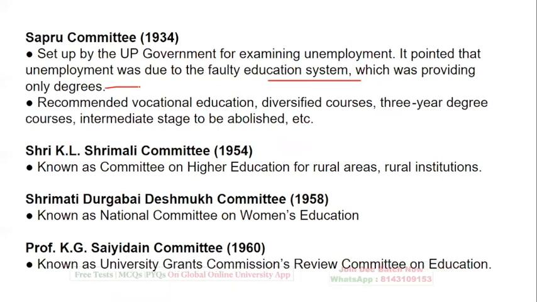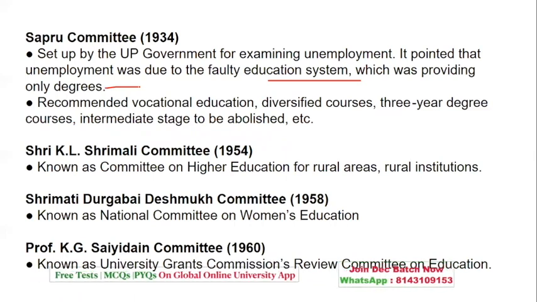So for this reason, vocational education, which focused more on employment and diversified courses, was introduced, and the 3 years degree intermediate stage was abolished. Next we had the Sri Mali committee, which decided to take education to the rural areas also.